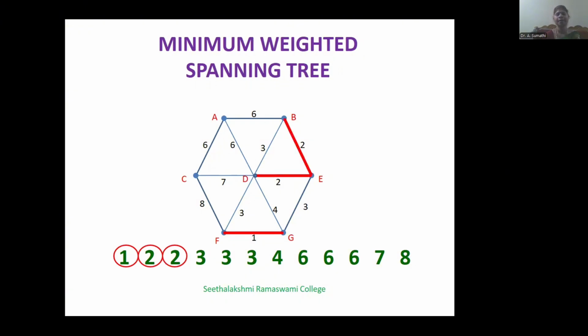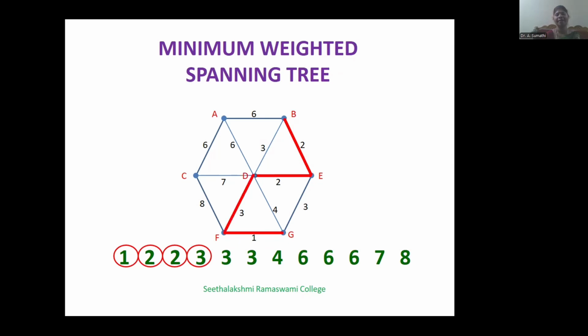Next, 3 edges have the weight 3. Therefore, we select them one by one. First, if you select DF, then we get this one. Next, we select DE.